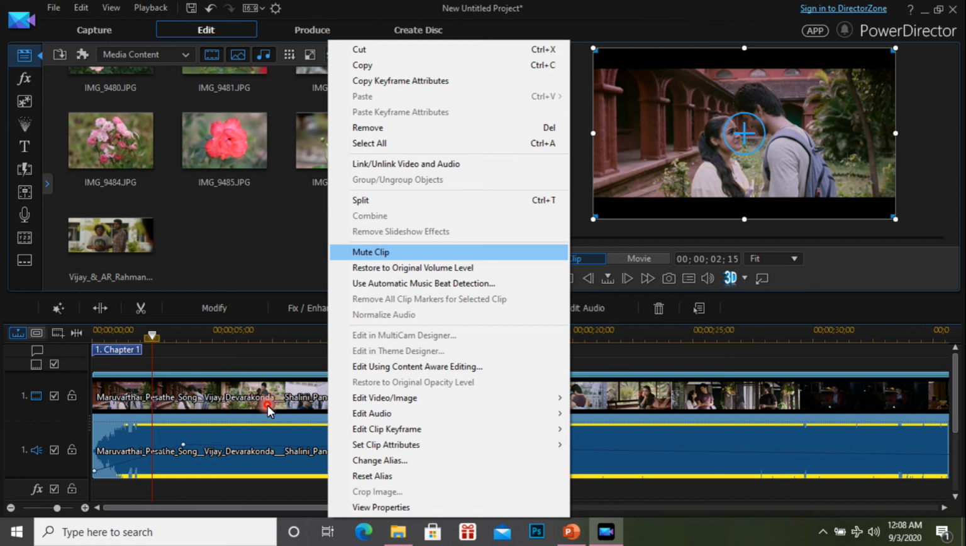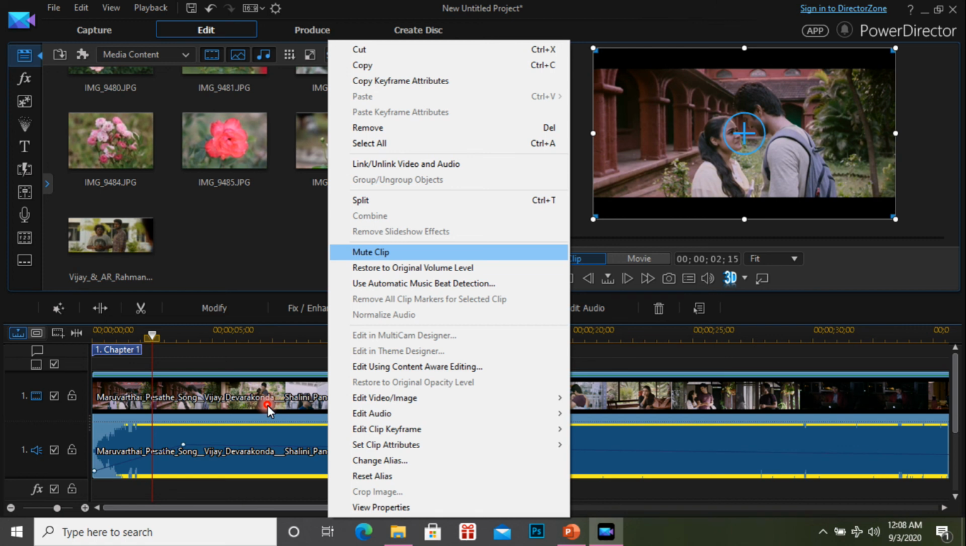When I right click inside, you can find more options. Mute clip means it mutes the audio, okay? Stop is a different word, but mute means the video will play but it has no sound. It has the sound, but at that time it is muted, okay? This is the option: it keeps the source file but it's not playing, so this is called mute.